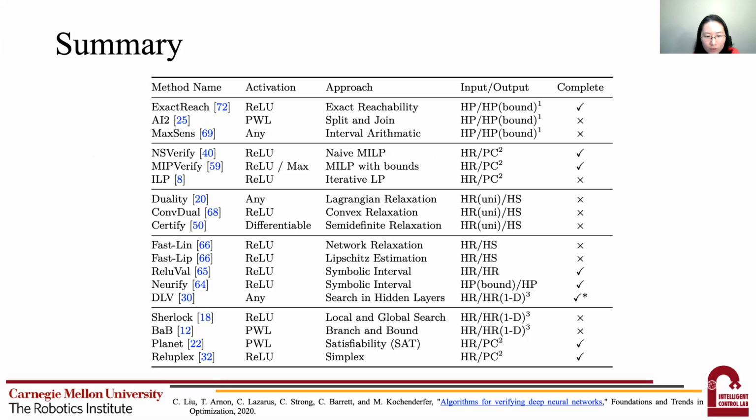Among these sound methods, there's a trade-off between completeness and computation efficiency. That is, people sometimes sacrifice completeness to achieve highly efficient computation. And it is an open problem how to attain both completeness and computation efficiency at the same time.